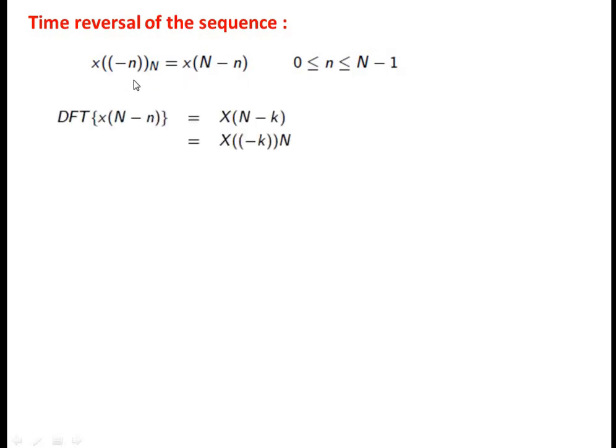And if you take the DFT of this sequence, we will get x of N minus k, and this x of N minus k we can write as x of minus k modulo N. And next is the symmetry property: x of N minus k is equal to x conjugate of k.